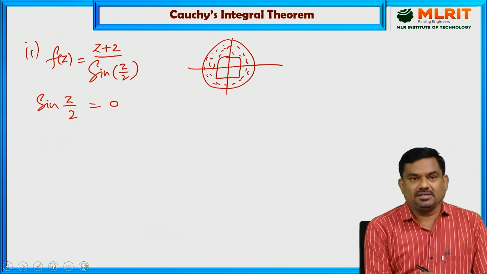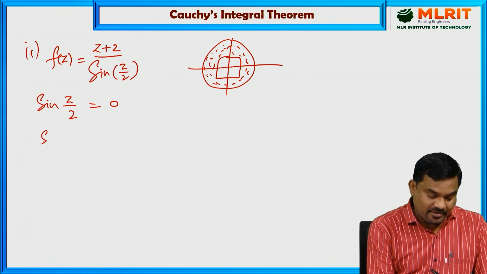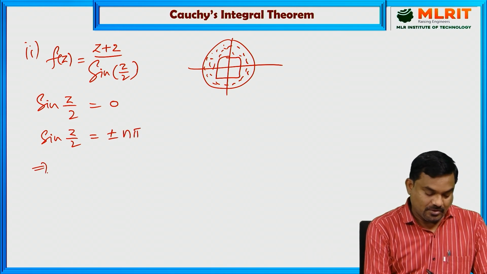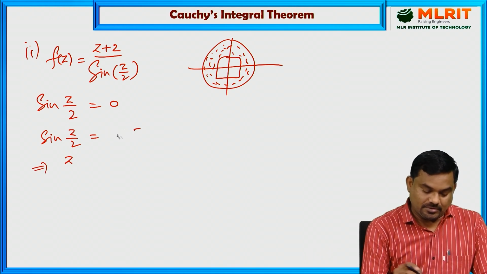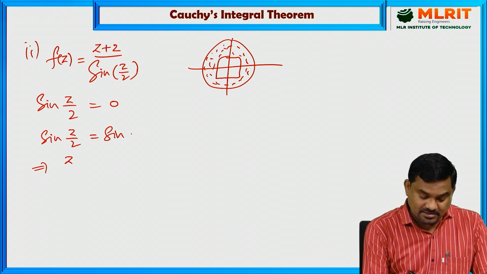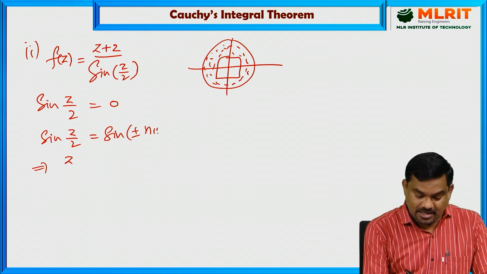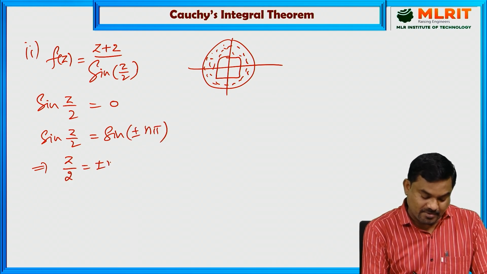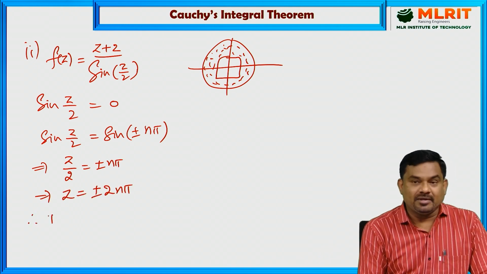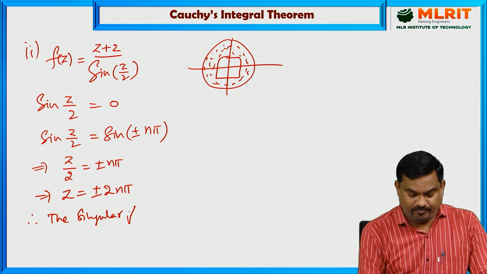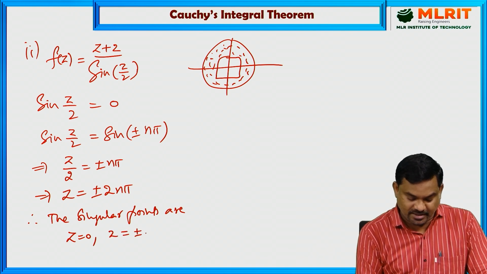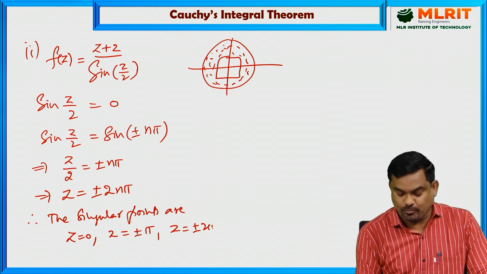Now the sine function vanishes when the angle is plus or minus n pi. So z by 2 is plus or minus n pi. So z is plus or minus 2 n pi. Therefore the singular points are z equal to 0, z equal to plus or minus pi, z equal to plus or minus 2 pi, and so on.